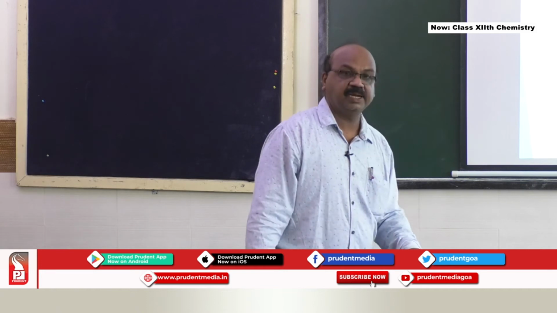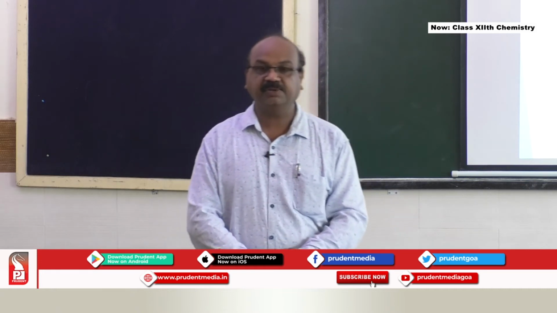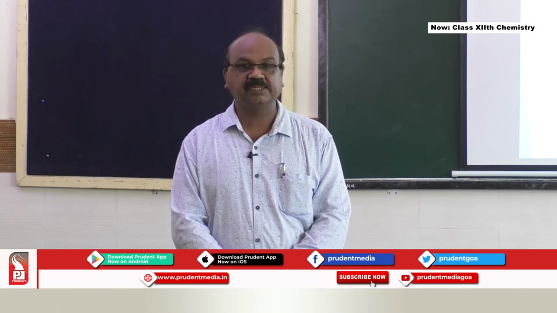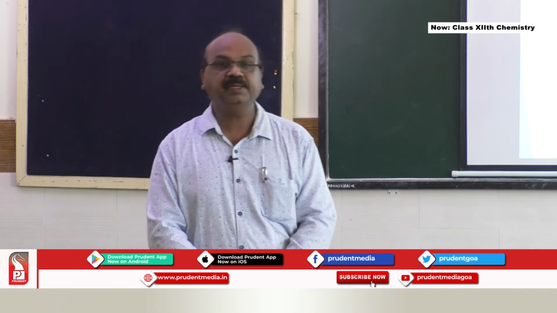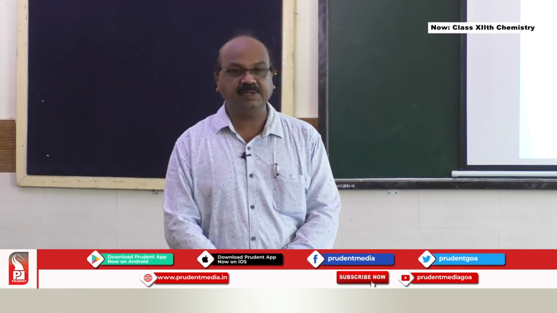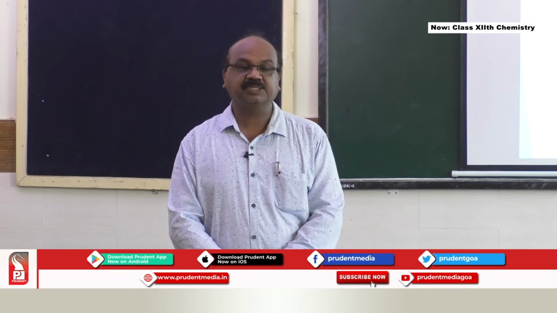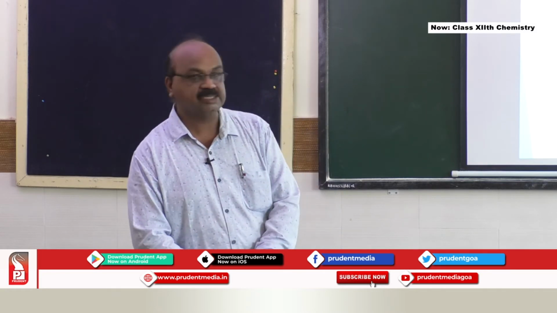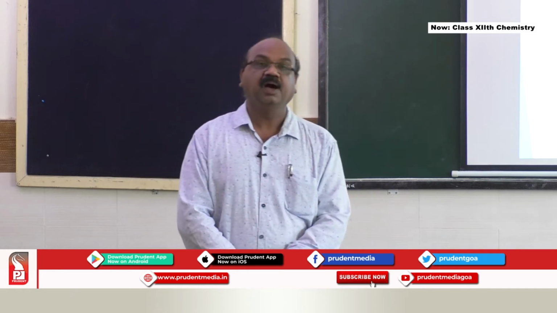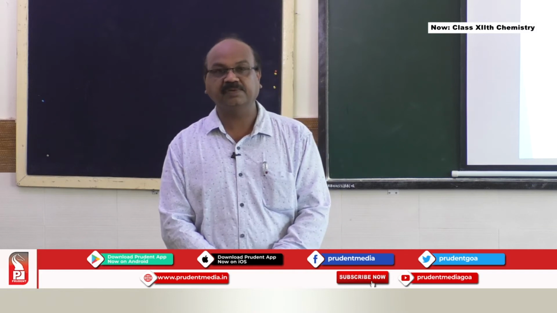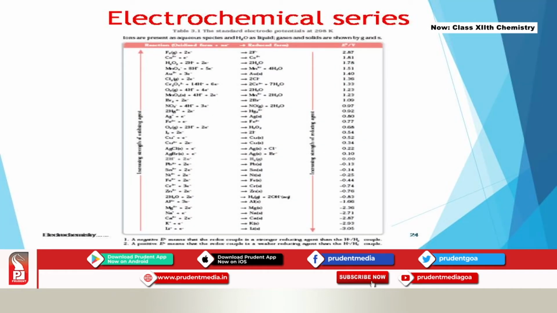Then what is the electrochemical series? With respect to electrochemistry, there is one more important concept. The electrochemical series is a series where many elements are placed in such a way that their electrode potentials, their standard reduction potentials, are given or arranged in a particular series. This particular series is known as the electrochemical series, where hydrogen is exactly in the center with electrode potential fixed as 0. So this is the electrochemical series which we are talking about.